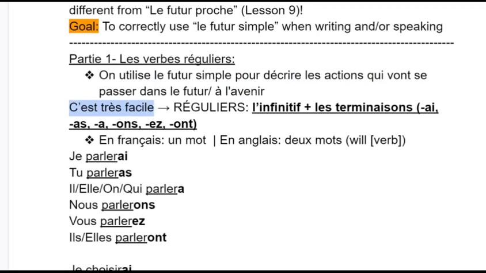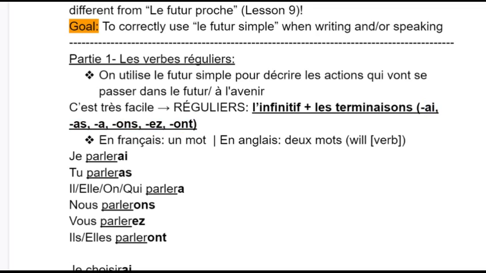And it's very easy. C'est très facile, especially for the regular ones. All you need is the infinitive of that verb you want to use and add the endings, ou les terminaisons. And the endings are similar to what we've seen in other tenses. So je would be AI, tu AS, il/elle/on would be A, nous would be ONS, vous would be EZ, and ils/elles would be ONT. So don't confuse that with ENT, it's ONT for futur simple.